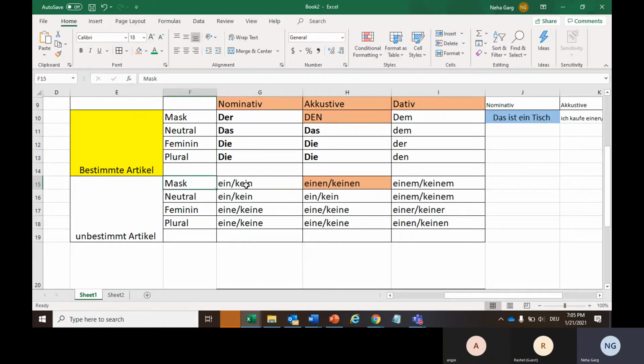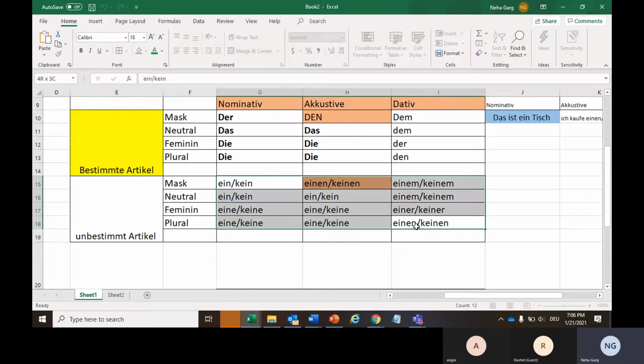Like with nominative masculine, it will be ein oder kein. With nominative feminine, it will be eine oder keine. Same with plural. And then with accusative, we have einen oder keinen. And with dative, we have einem oder keinem. Same with neutral. And then with dative feminine and plural, we have einer, keiner oder einen, keinen.